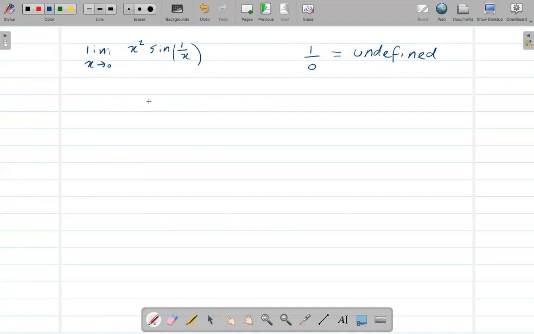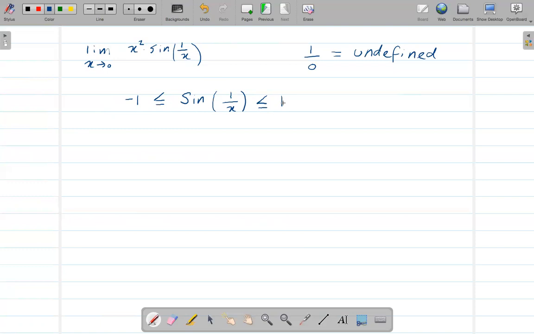All right. So what I'm going to do here is, since we have a sine here, let's say sine of 1 over x. Like I said, from sine we are always going to get a value between -1 and +1, right?